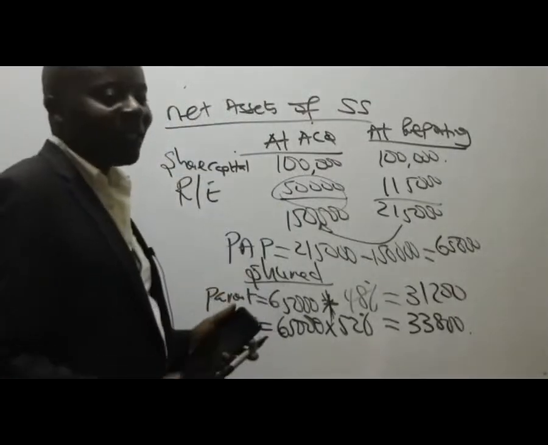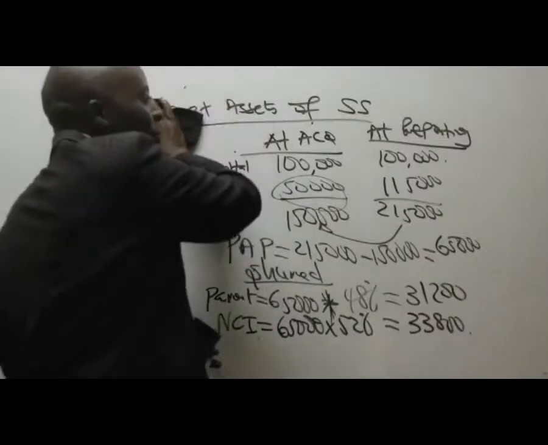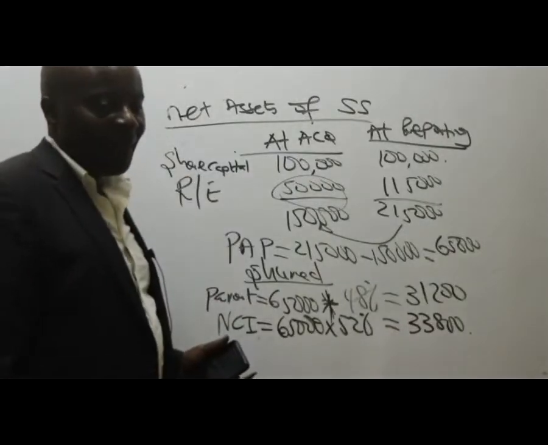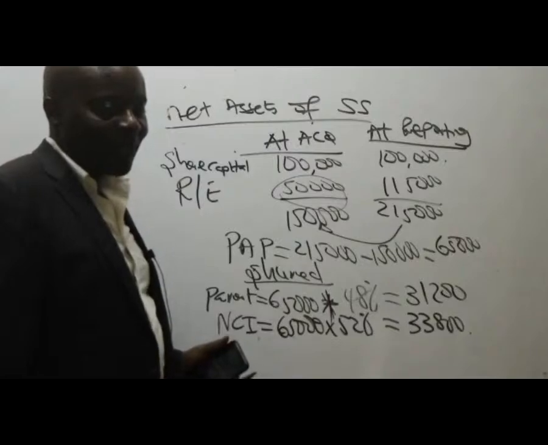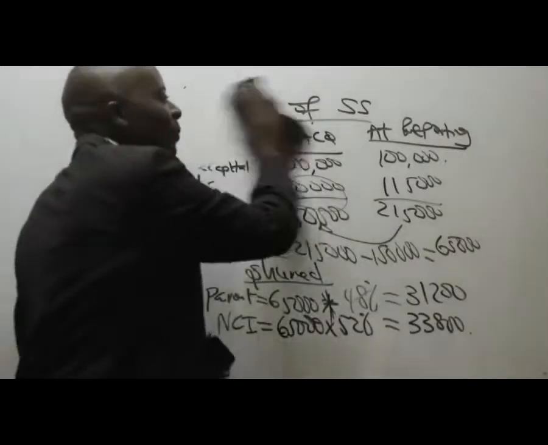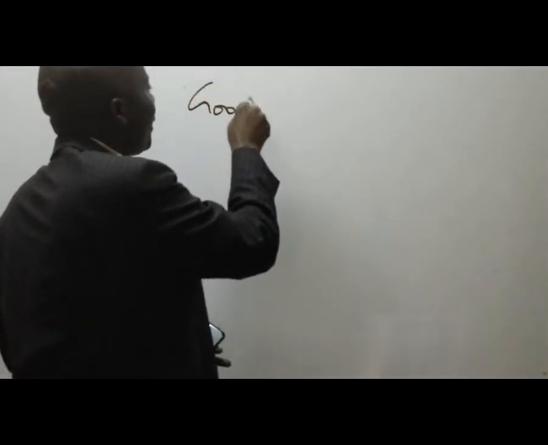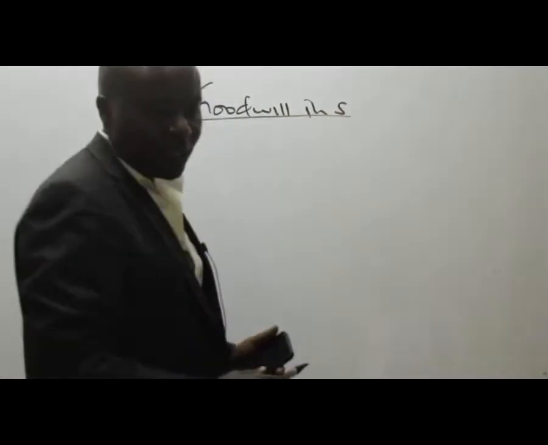Goodwill is normally computed for the subsidiaries. So go ahead and give me goodwill of the first, sorry. Can I wrap this? Yes, thank you very much. So please go ahead and give me the goodwill in the first company, goodwill in S, the first subsidiary called S. I'm giving you 1 minute, try.